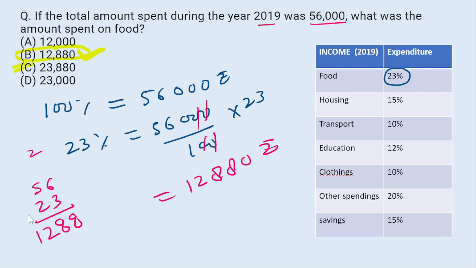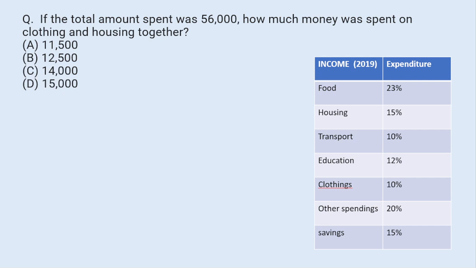Okay guys, now the next question. If the total amount spent was 56,000, how much money was spent on clothing and housing together?